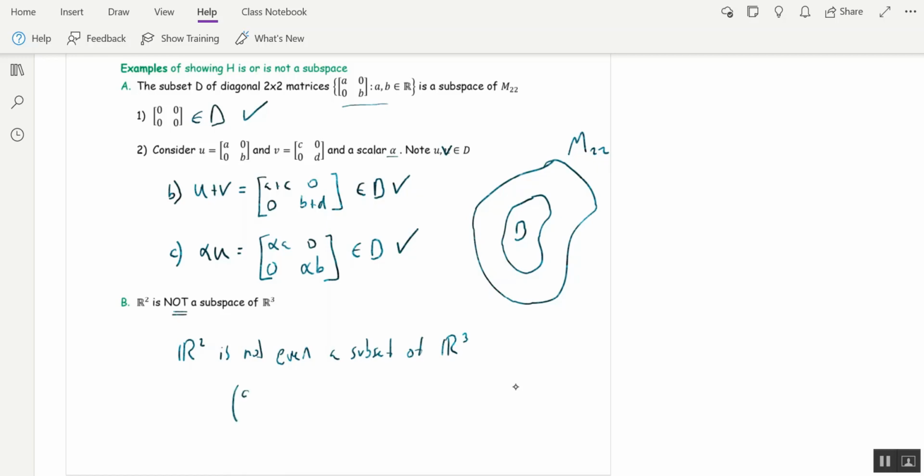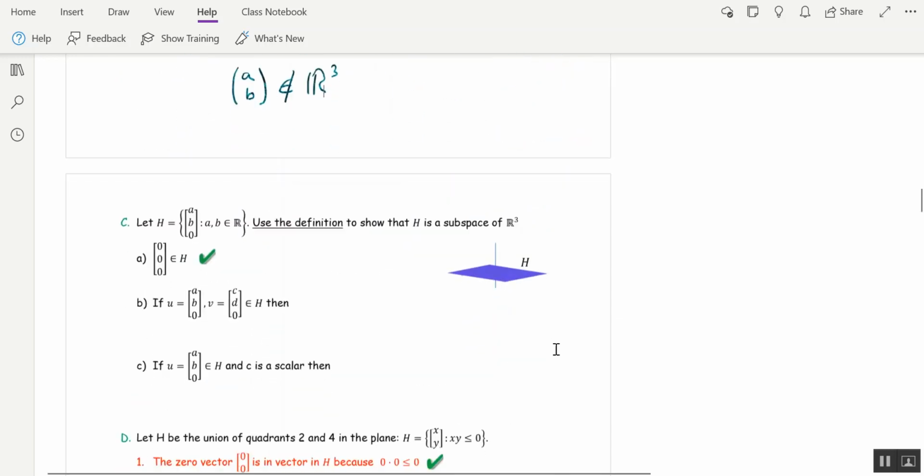Here's a vector in R2, (a, b). That's not even in R3, so it stands no chance of being a subspace. However, there is a copy of R2 that lives in R3, and that's this next example. The set of vectors that look like (a, b, 0) is a copy of R2 that lives in R3, because the vectors in H now actually do have 3 entries.